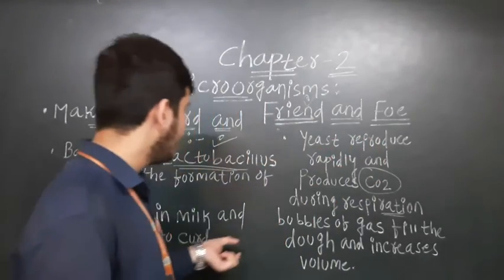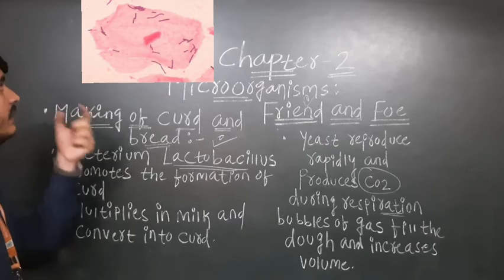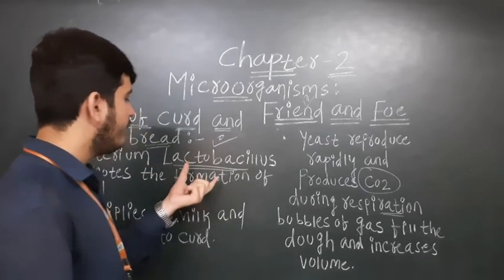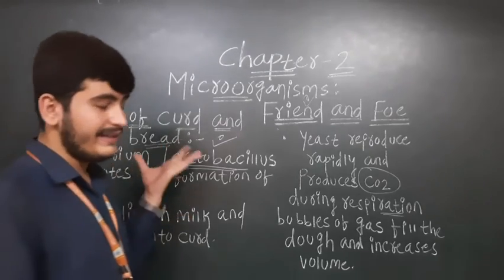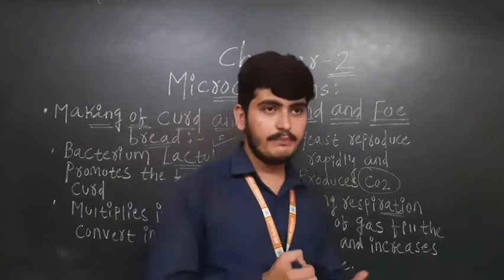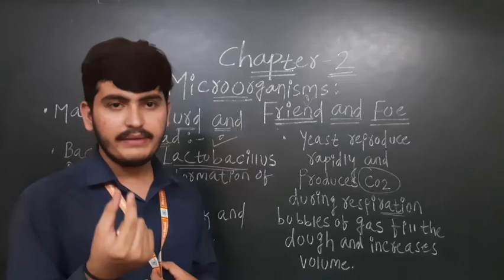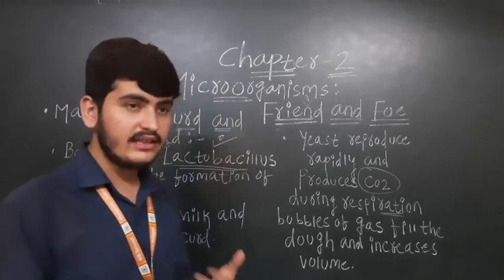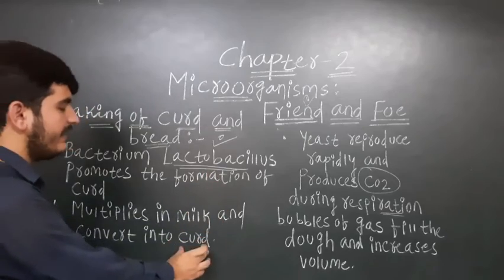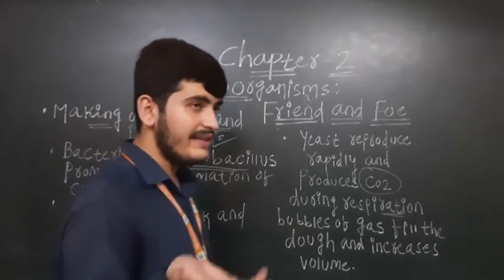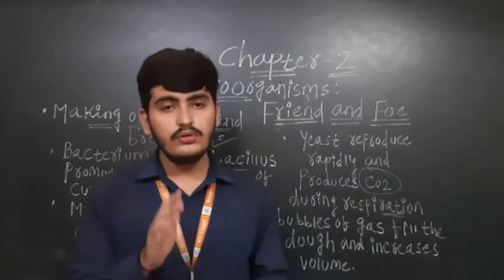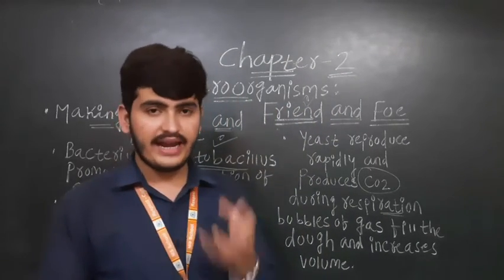The curd, which we prepare with the help of the bacterium Lactobacillus, is also helpful. Curd is a main ingredient for suji idlis and baturas. You can ask my mother: when they prepare these things, they add curd to make them soft.